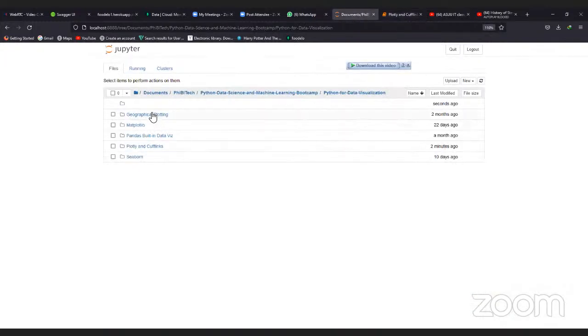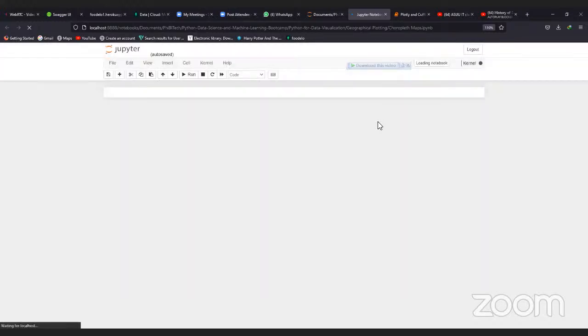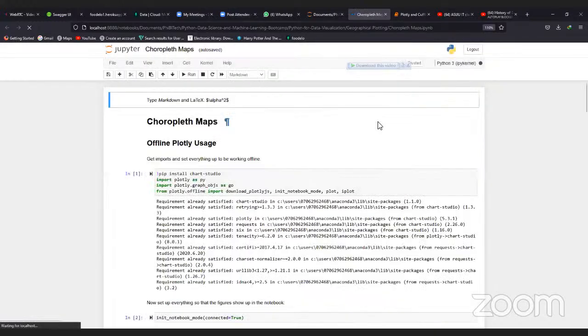So let's go to geographical plotting now. We have a Choropleth. This is where I will actually give you guys assignments. Here you see how to plot interactive plots, but now for geographic locations. So you can easily point to maybe Ibadan or Nigeria or Lagos or South Africa to see what the data is like. Probably you are plotting data for coronavirus or something, so you can easily see how things are trending.